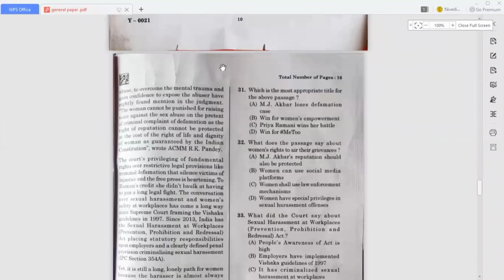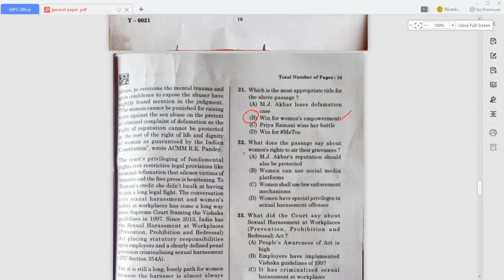So here the 31st question is: which is the most appropriate title for the above passage? Okay, so according to me the answer for this question is option B, that is Win for Women's Empowerment. Because this passage is based on women empowerment, right? So that's why.